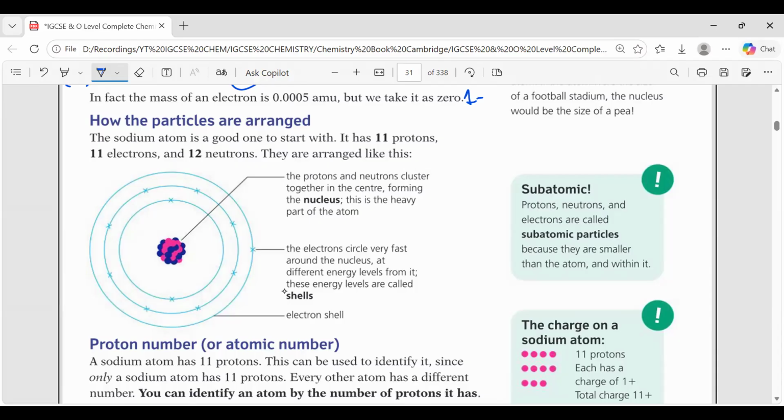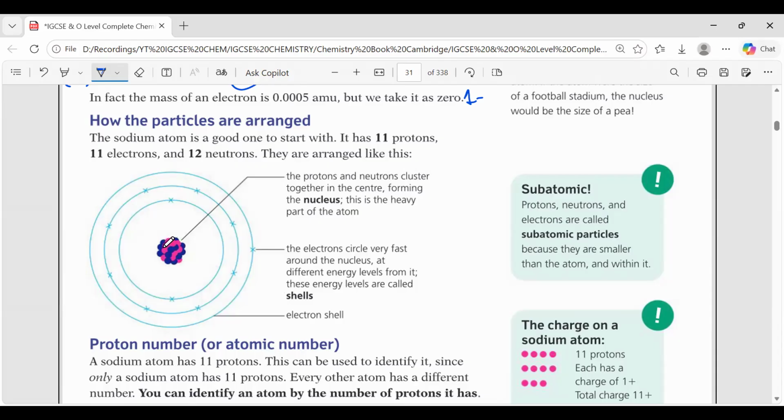Within the nucleus, in the center, what will be there? The protons and neutrons. Yes, within the nucleus there will be protons as well as neutrons.